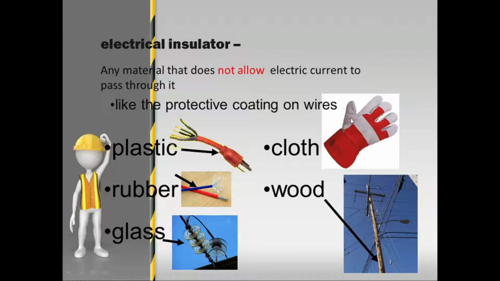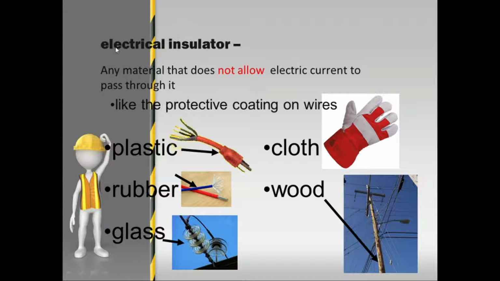These are the examples of electrical insulator which does not allow electric current to pass through it.